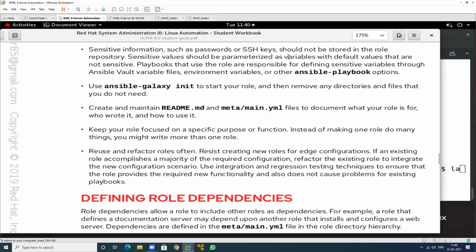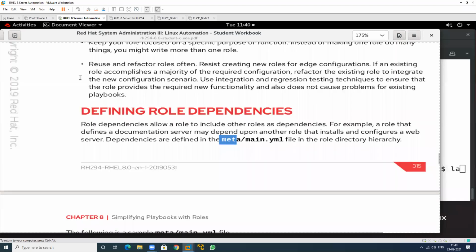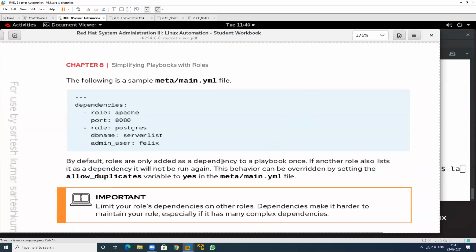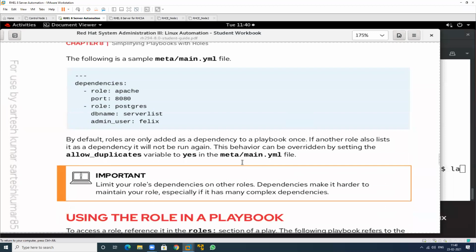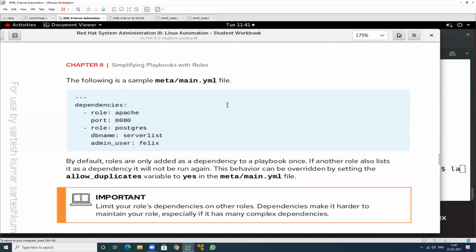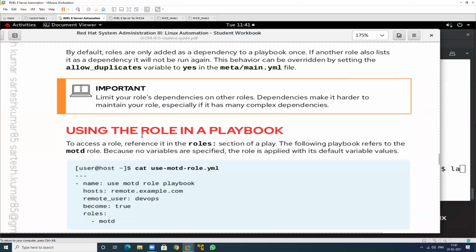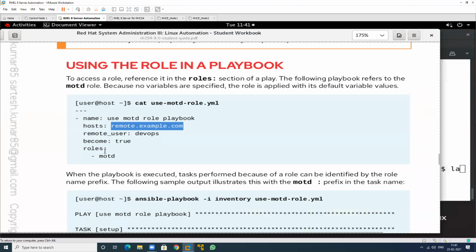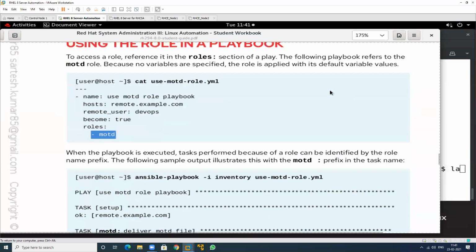And in this we have a file that is main.yml. So these are all the dependency related information that you can write in this particular folder. So all the folders, dependencies, and just create a main file using the role main. So this is the main, and perform this particular task by using the DevOps user. Perform this in this particular place, and by using which particular role? The role is MOTD. And then you can perform this particular playbook. Then the role structure will perform automatically.